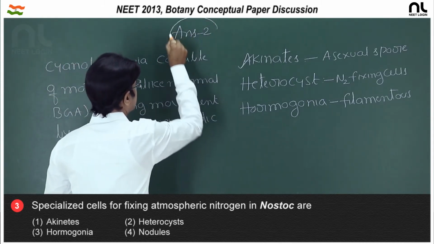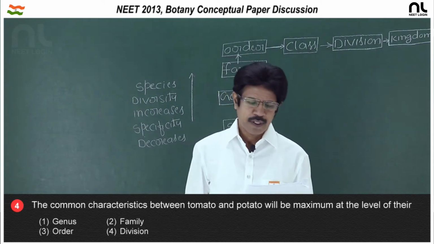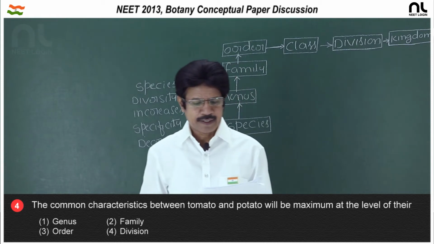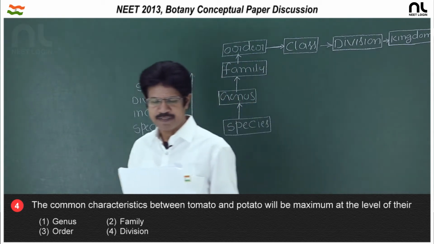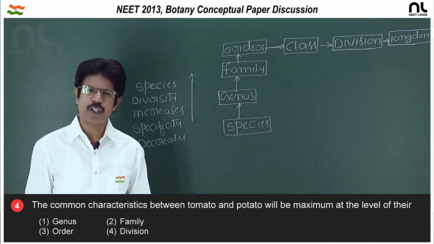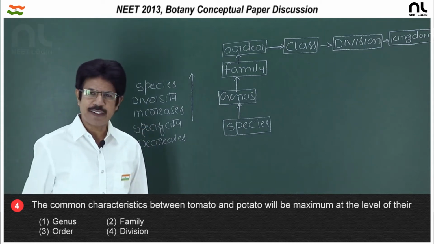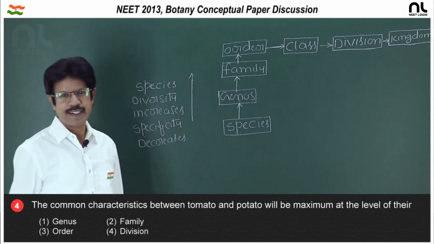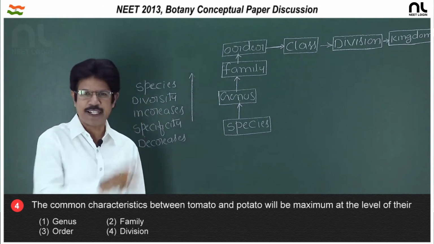Question number 4: the common characteristics between tomato and potato will be maximum at the level of the. Tomato is Lycopersicum esculentum and potato is Solanum tuberosum. In the hierarchy of classification, there are 7 obligatory categories: species, genus, family, order, class, division and kingdom.